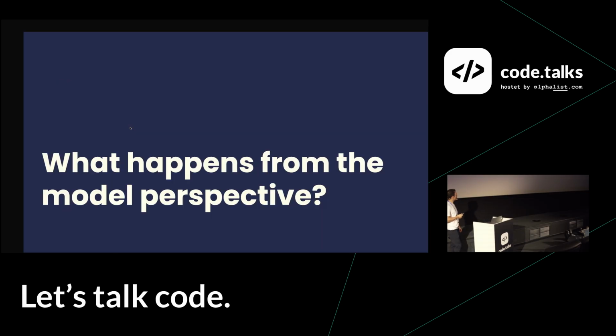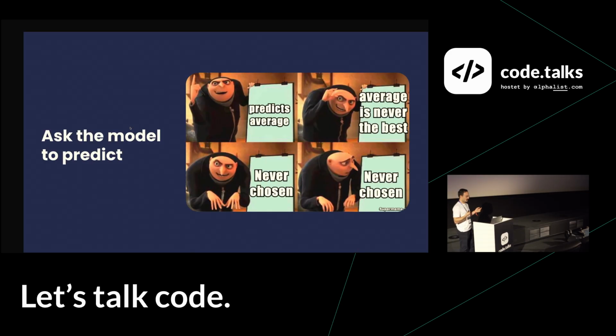So what would happen if we just take this model and put new options into it? Same thing that we discussed. The new option would be predicted as average, and the average is never the best. So if we always take the best option, we would never choose this option. And when we would never choose it, then we would never know if it's actually good or not. Same problem that we had before.